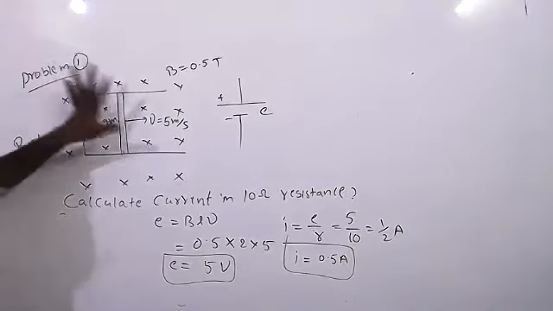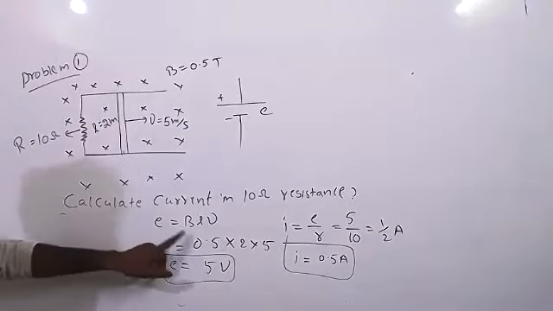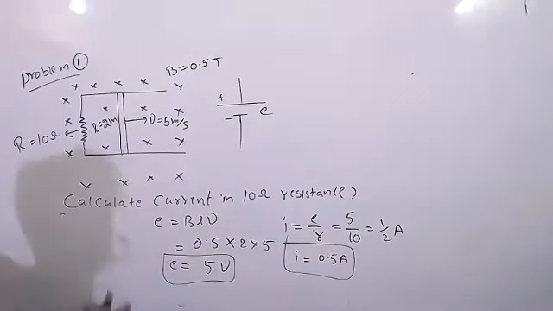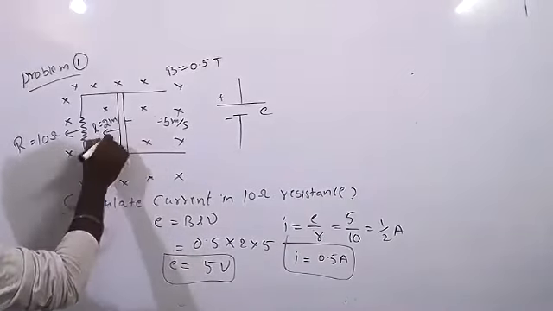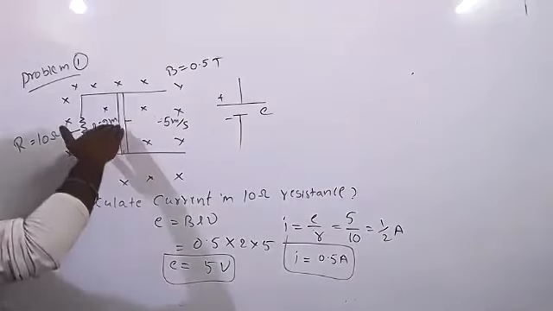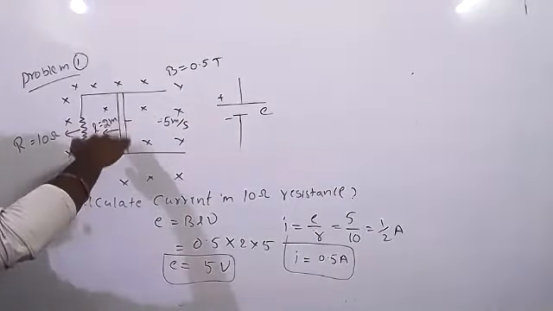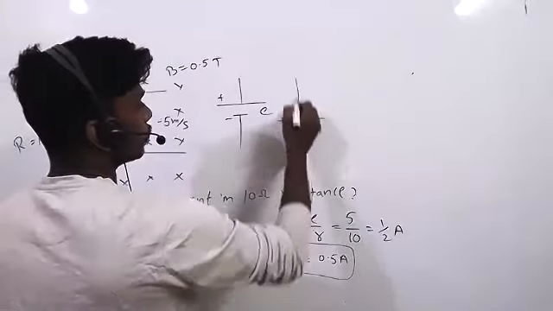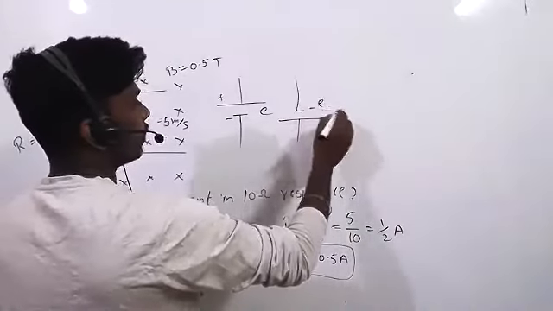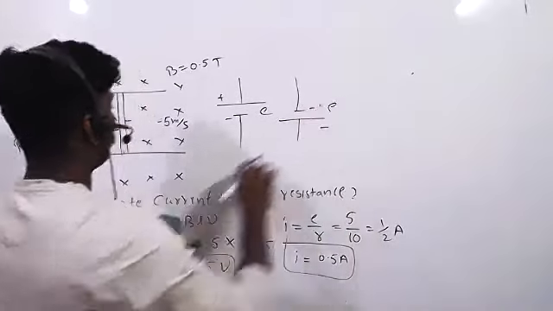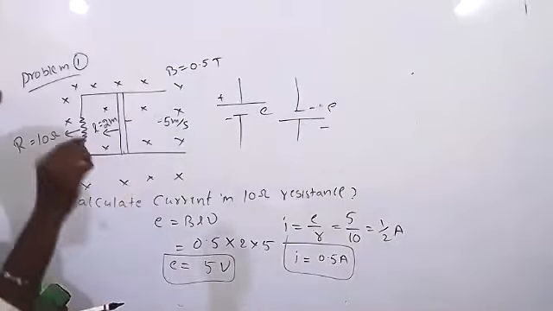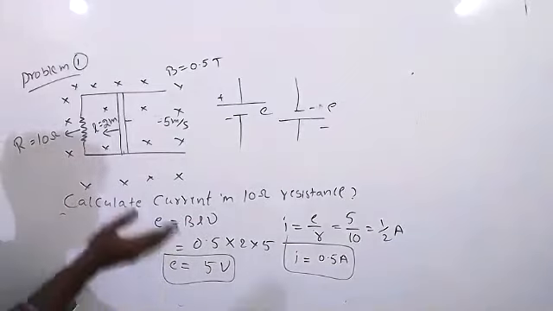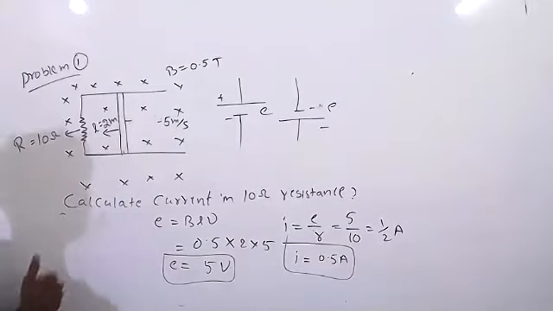If this type of problems are given, remember this. Suppose a conductor is moving in this direction, which side is positive? It will be like this is positive, this is negative. Remember like that. When the conductor is moving in this direction, even when there is a change in flux, EMF will be produced, no doubt in that.